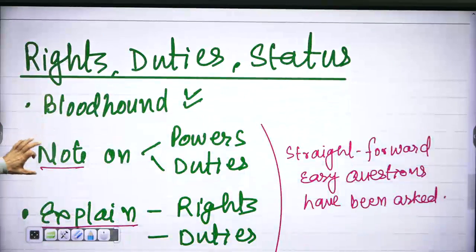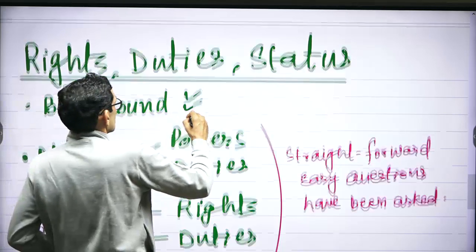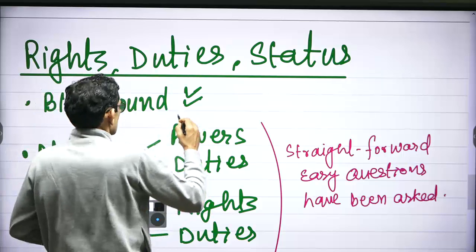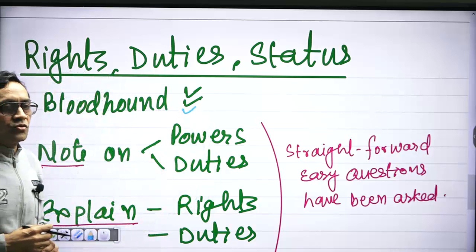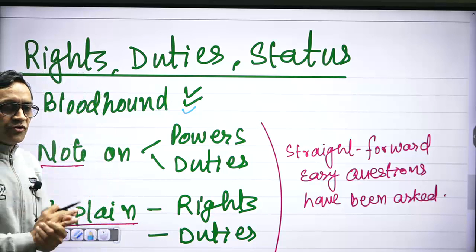Now come to rights, duties and status of the auditor. Two times a question has been asked: auditor is a watchdog, not a bloodhound. And to me, it is much expected. Again, a question may be asked here. I put triple tick marks on the bloodhound concept. So the auditor is a watchdog, not a bloodhound. As it is given in your notes, you could write it.